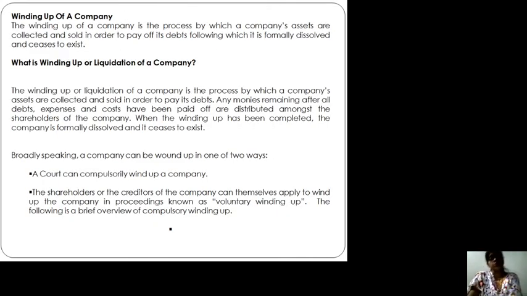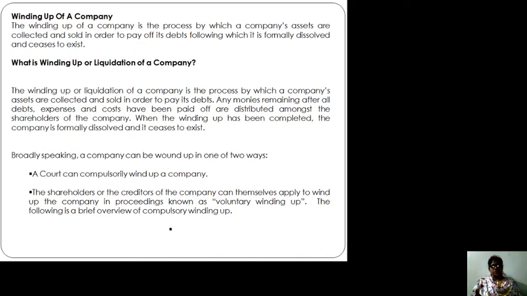Now we will come to winding up. What is the meaning of winding up? Winding up means closing down the business. So, now see, winding up, dissolution, these are the terms which are generally used by the company.